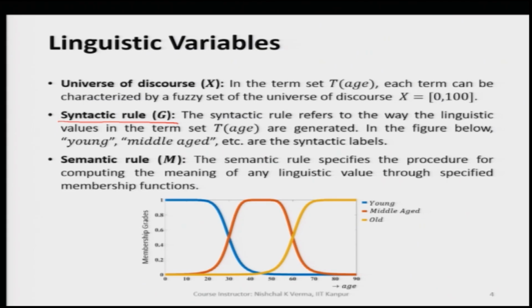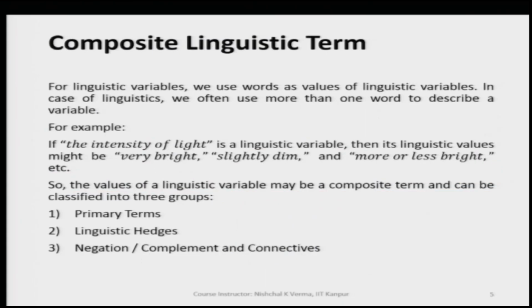Similarly, semantic rule M. So, M basically helps us in specifying the procedure for computing the meaning of any linguistic value through specified membership function. We will have a couple of examples, and with this we will be able to understand all these parameters.